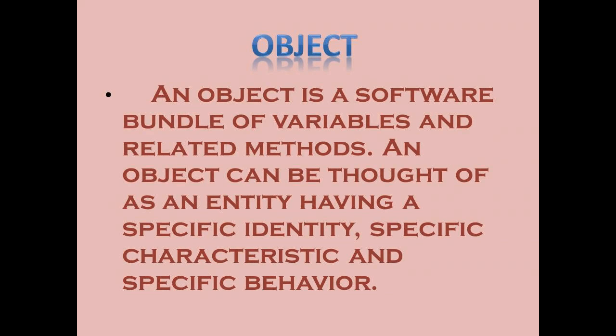What is an object? An object is a software bundle of variables and related methods. An object can be thought of as an entity having a specific identity, specific characteristics, and specific behavior. Okay, I'll explain about the class also, then only you can understand this object. What is a class?